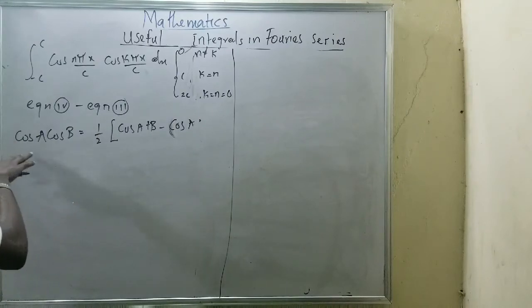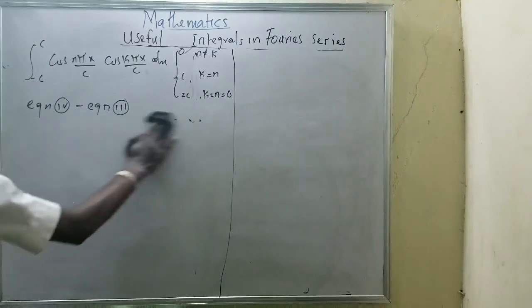Let me just choose something. I think I'm making a mistake.